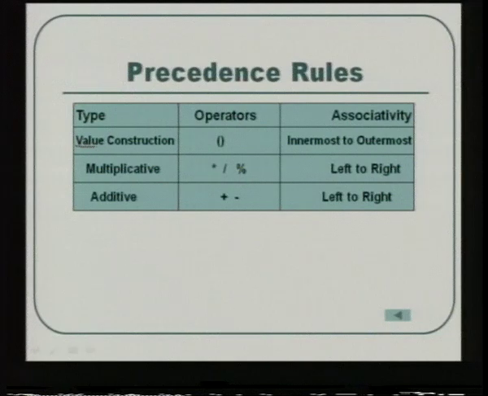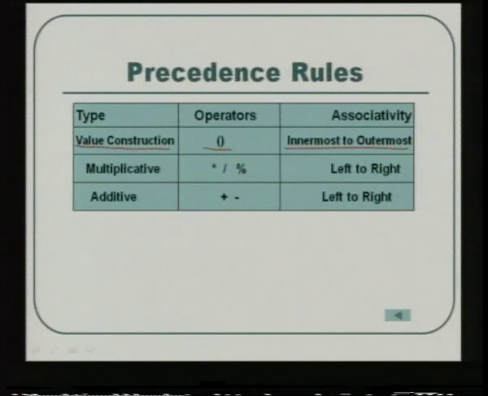These are the precedence rules given in the table. This is the value construction type of operators which is indicated by this parenthesis. This shows that it has to be implemented from the innermost to outermost. There are 2 concepts involved in execution of arithmetic operators. One is the precedence, which tells which operator is to be executed first. There may be a case when 2 operators with the same precedence can come in the same expression. For example, addition and subtraction have the same precedence, multiplication and division have the same precedence. When both of them come in an expression, then we have to move over to this associativity.